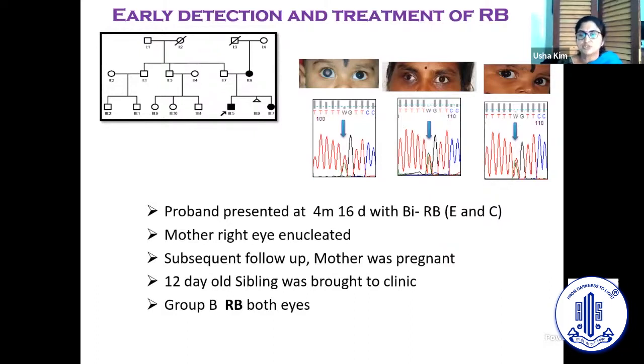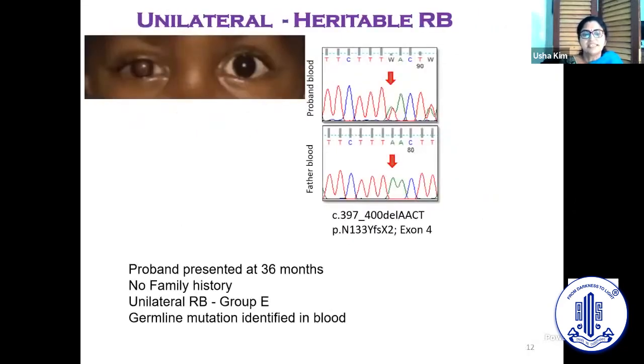Of course, as Santosh was mentioning earlier, in our part of the world it's very difficult to do intra-arterial chemotherapy. So we went ahead and did intravenous chemotherapy and salvaged not only the eyes, but also the vision of the younger sibling. The second scenario was a proband who presented to us at 36 months of age. There was no family history of retinoblastoma.